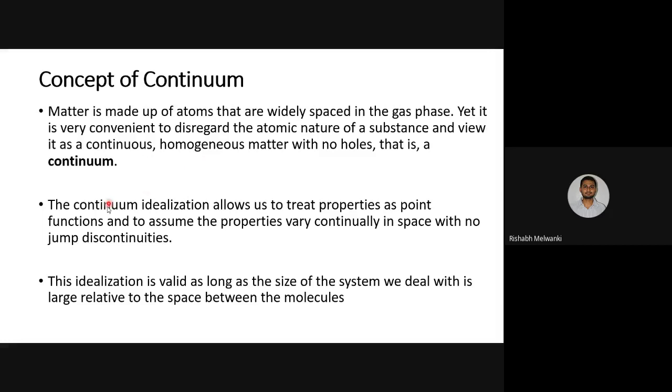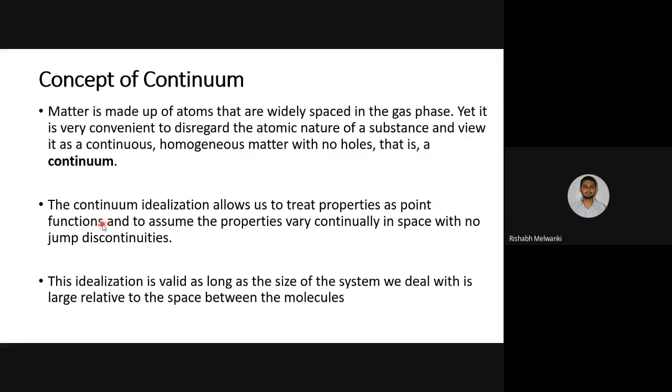Now, what is this continuum idealization? It allows us to treat properties as point functions. Whatever properties we see, pressure, temperature, these are properties of a fluid. Now you have to remember, fluid means gas as well as liquid. Whenever I say fluid, it is not necessary that fluid means liquid. Fluid means whatever flows. So gas is also a fluid and liquid is also a fluid. Whenever I say the word fluid, it means both gas as well as liquid.